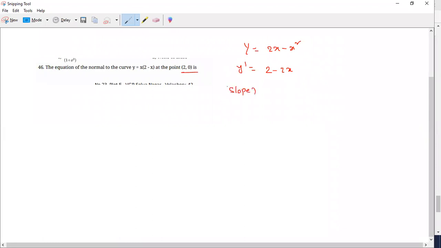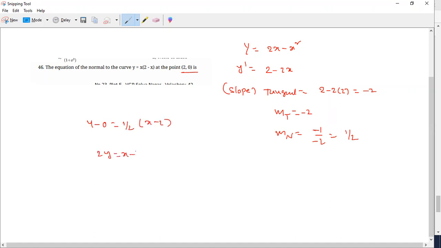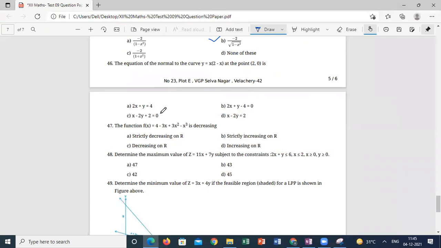Slope will be slope of tangent, 2 minus 2 into 2, which is minus 2. So slope of tangent is -2. Slope of normal is -1 by -2, so 1 by 2. So equation of line is y minus 0 is equal to 1 by 2 into x minus 2. This will be 2y is equal to x minus 2. x minus 2y minus 2 is equal to 0 is the option. Option D, sir. Last option.